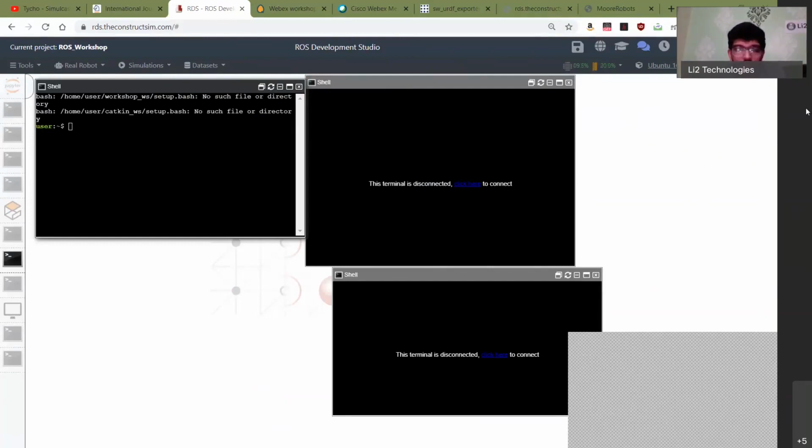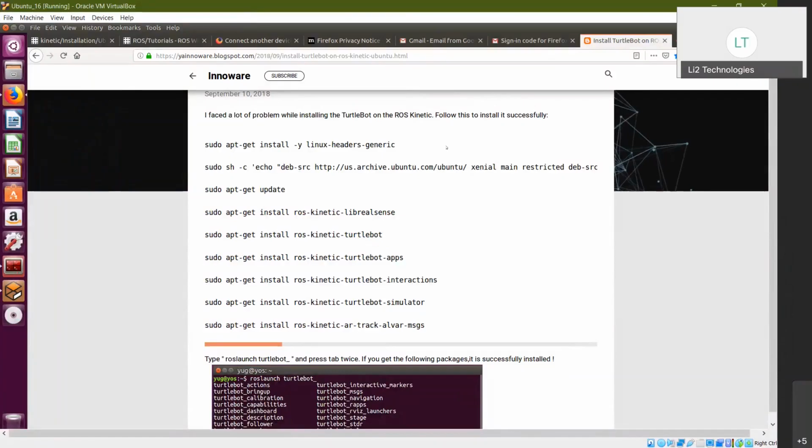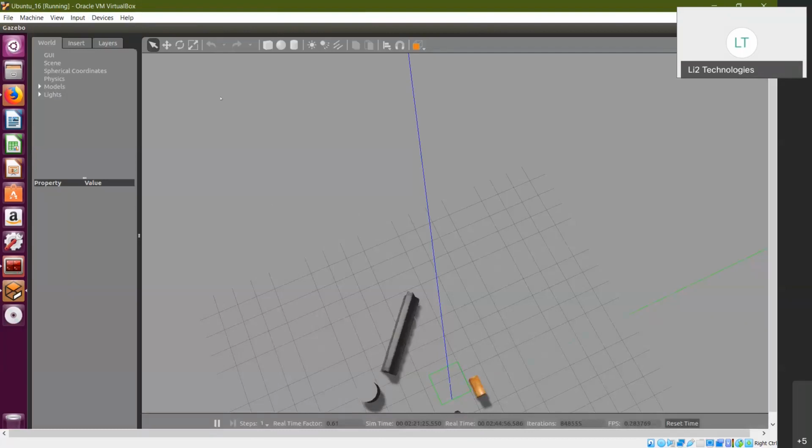So let me share a screen of my virtual machine, and then I can show you how your own Gazebo environment can be built. Right, so I'm currently on my virtual machine, and as you can see, there is the Gazebo application, which will allow you to create your own files, create your own Gazebo environments, and use those world files that you create.